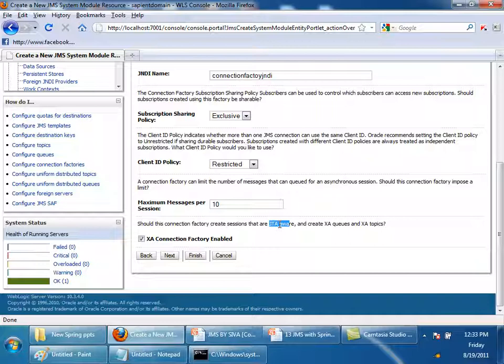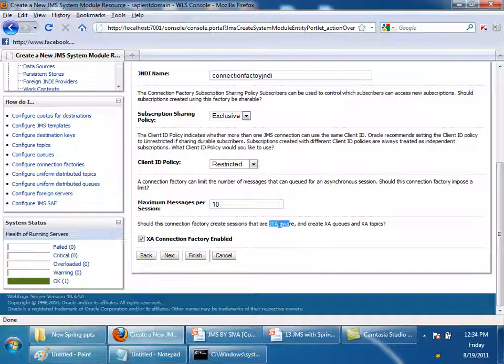Or the other way is, we can start a transaction to the JMS queue, right? I will start a transacted session. There are two types of sessions which we can start: a transacted session and a non-transacted session. In a non-transacted session, the JMS queue will be dependent on acknowledgements. The queue will send a message. If it receives an acknowledgement, then only it will delete it from the queue. In a non-transacted session, the queue will look for an acknowledgement, right?